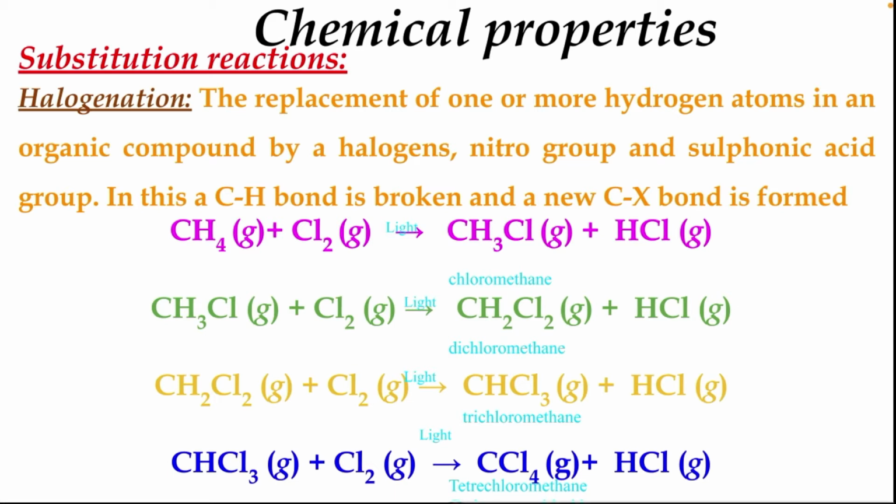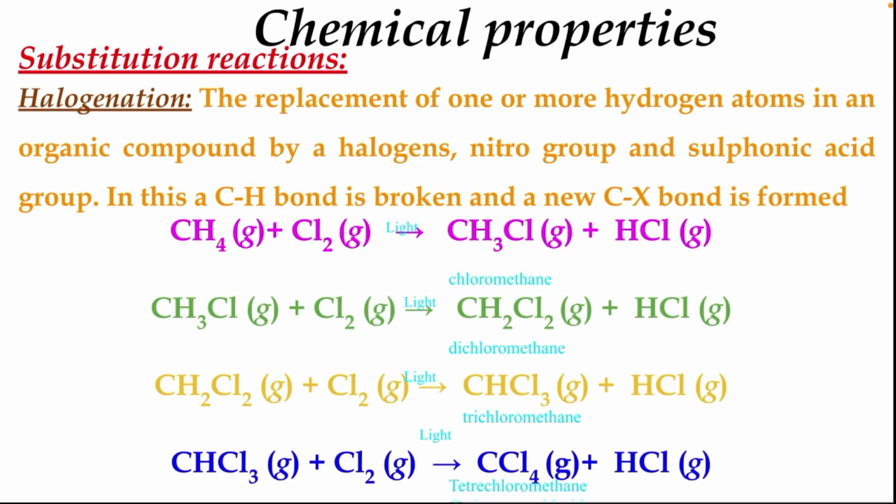In the first case you see CH4 plus Cl2 in the presence of light produces CH3Cl, where one hydrogen is removed and that hydrogen joins with another chlorine to form HCl. In the second case, chloromethane, the first product, again combines with chlorine and produces dichloromethane, CH2Cl2, plus HCl.